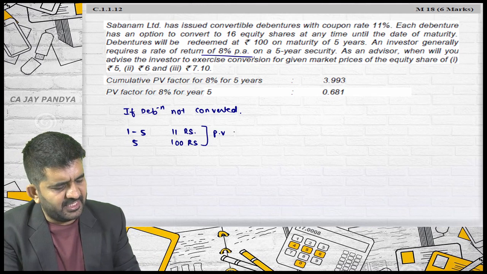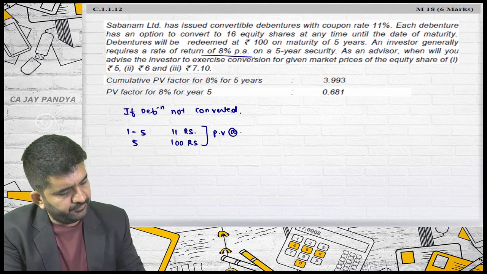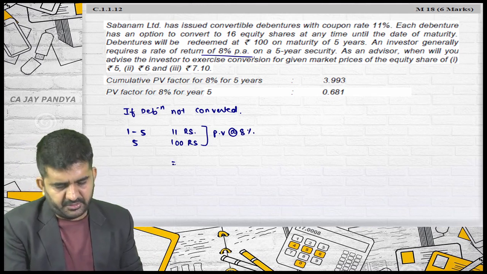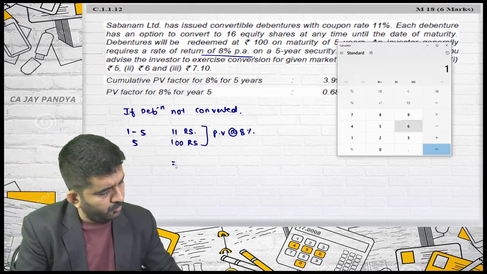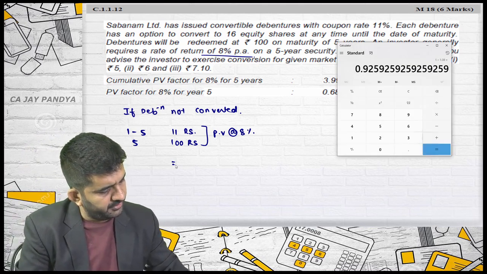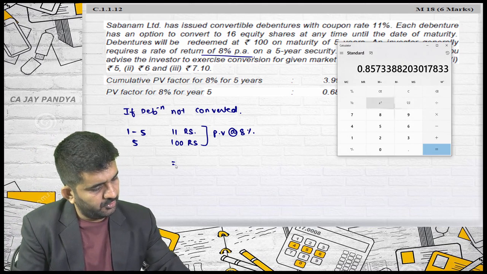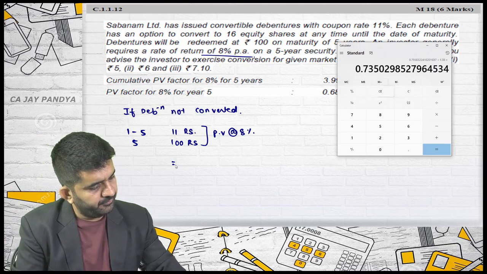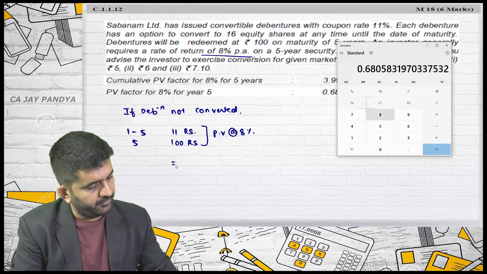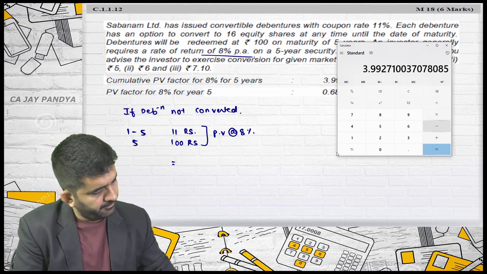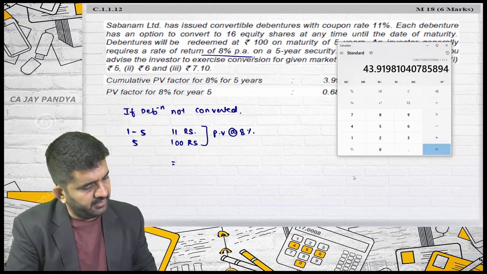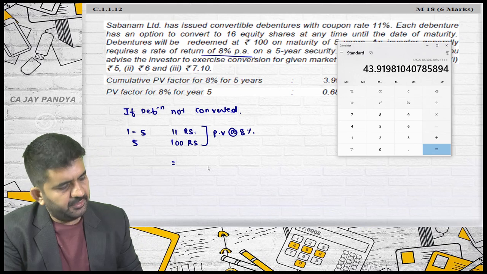Find out the present value at the rate of 8%. 1 divided by 1.08 to the power 1, 2, 3, 4, 5, multiplied by 11, it is 43.92.